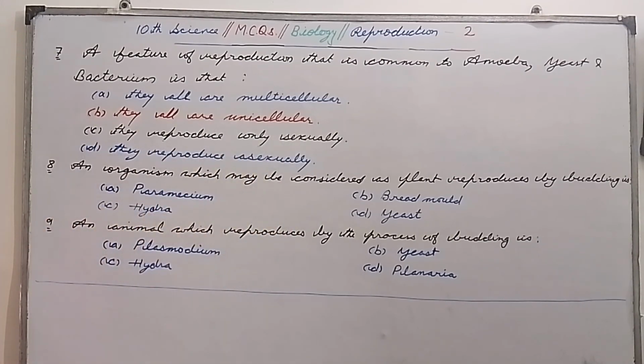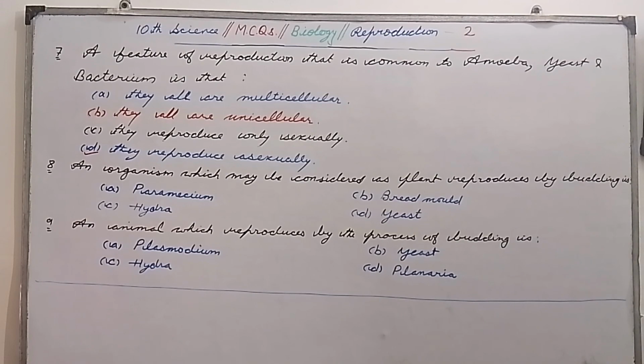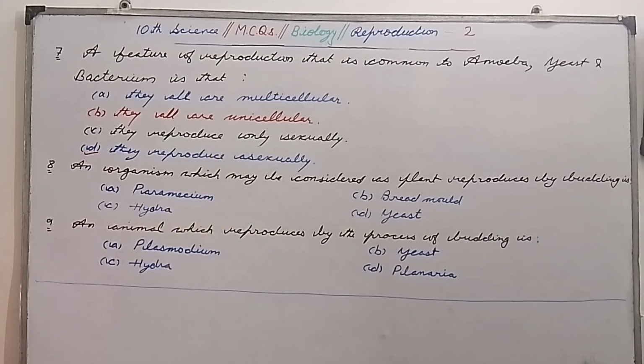So my dear students, here the correct option is D, that the common feature to amoeba, yeast and bacterium is that they reproduce asexually. So D is the correct option.